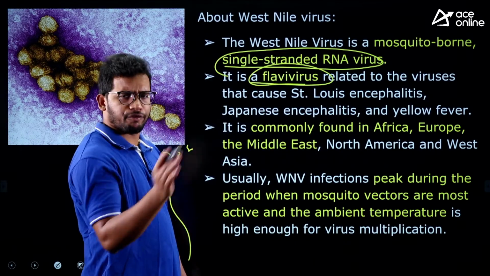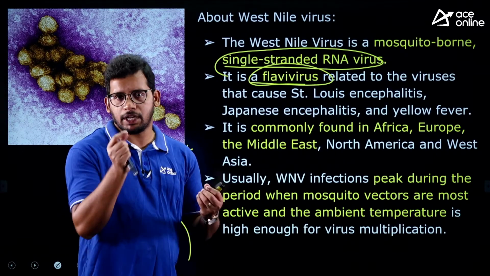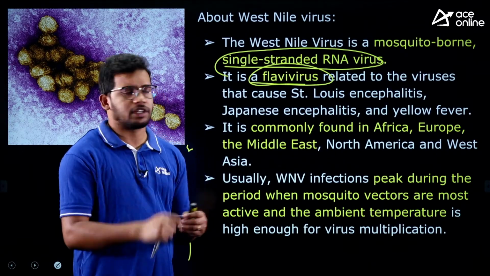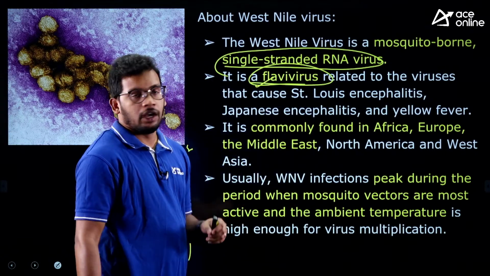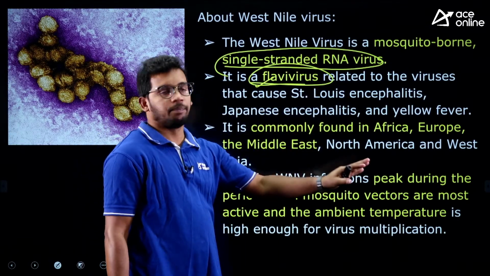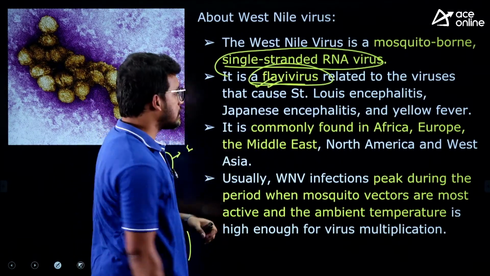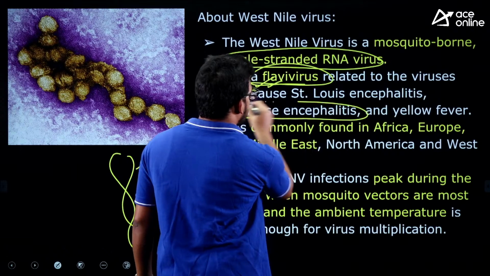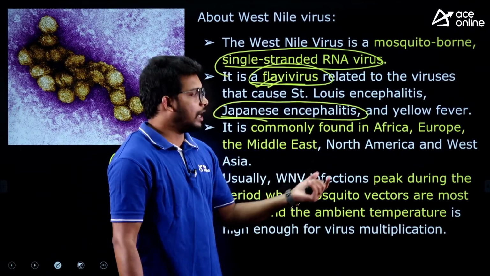There are a number of virus families, arbovirus, flavivirus, based on the shape and the effect of those viruses. So it belongs to flavivirus. The same flavivirus family also causes other diseases such as Japanese encephalitis, which is also caused by mosquitoes, and then yellow fever.